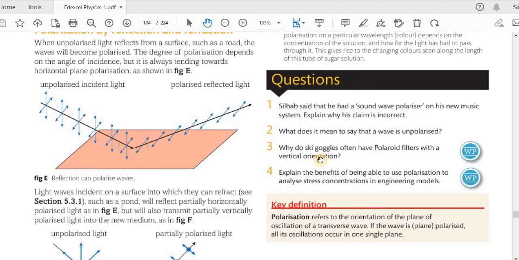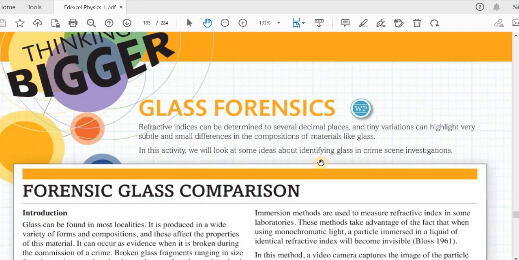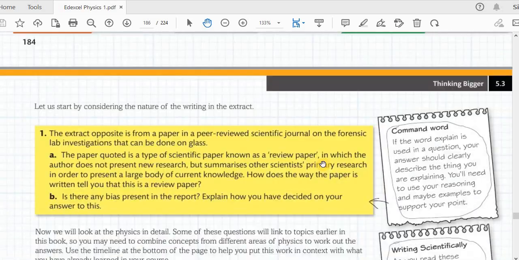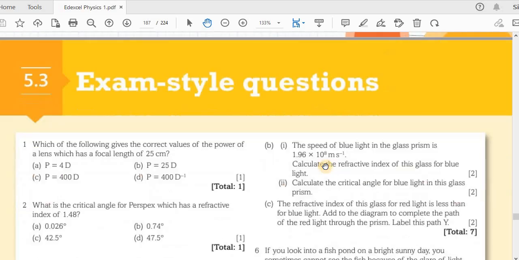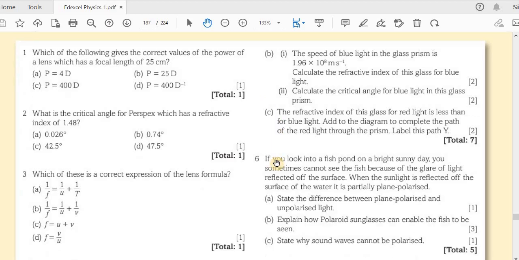Make sure you answer all these questions, and we have come to the end of that chapter. Therefore, make sure you answer all these exam style questions also. After you answer each question, check the answers for all those questions so that you know you have done it correctly.